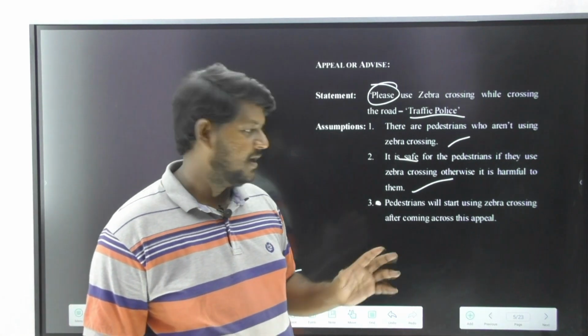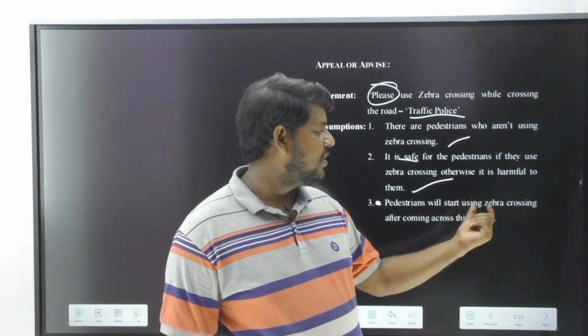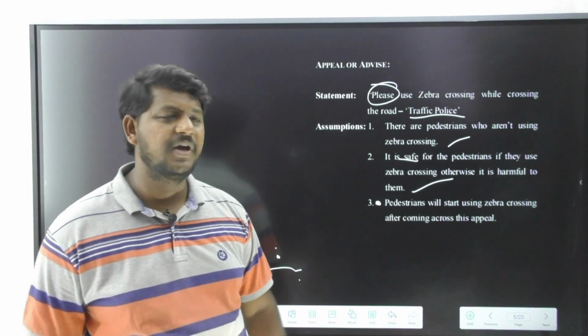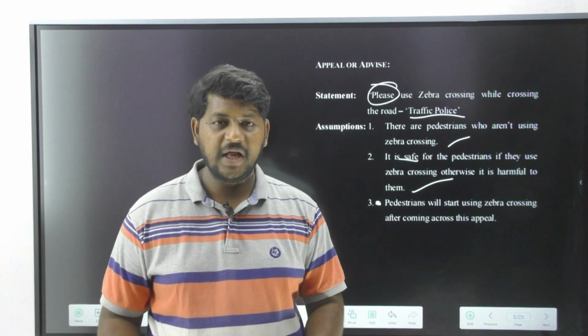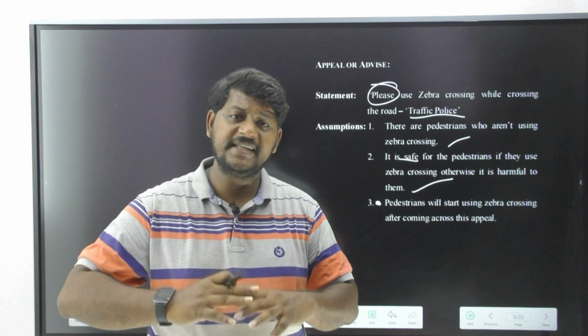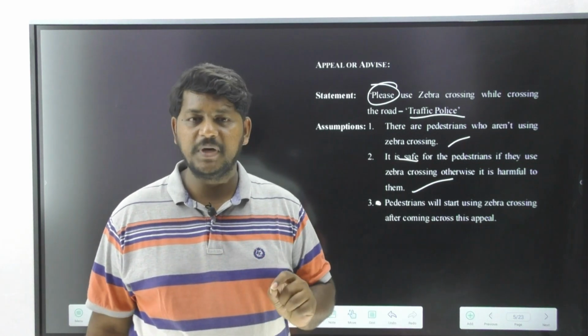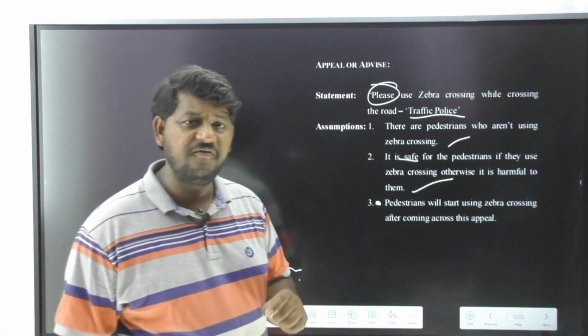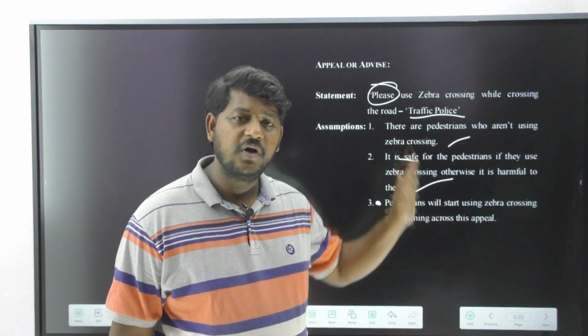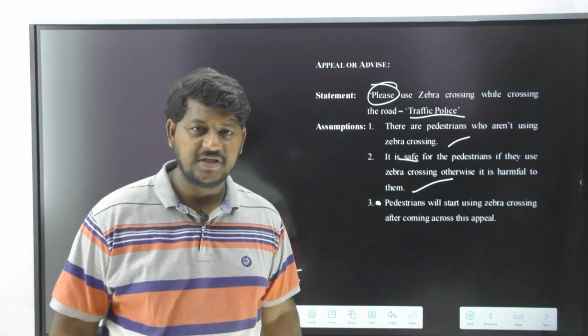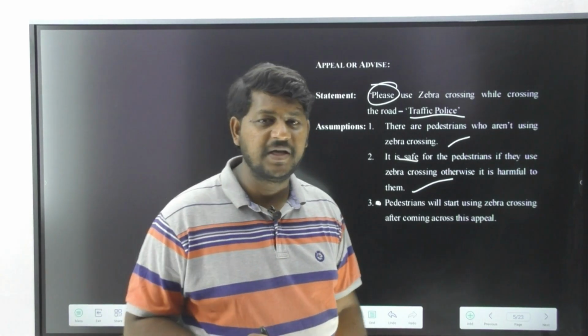So please understand, pedestrians will start using zebra crossing after coming across this appeal. Now tell me, pedestrians includes each and every person, not even leaving one person behind. Each and every person is going to follow the rule given by traffic police. Now tell me whether this is an assumption made by the speaker or not.